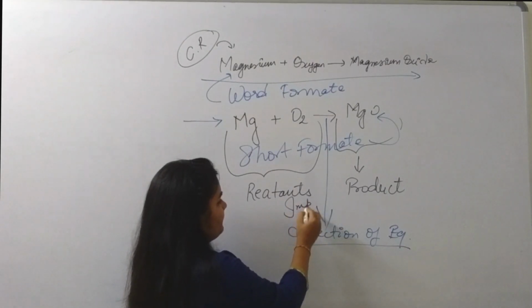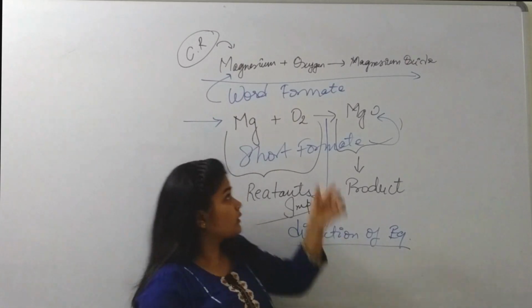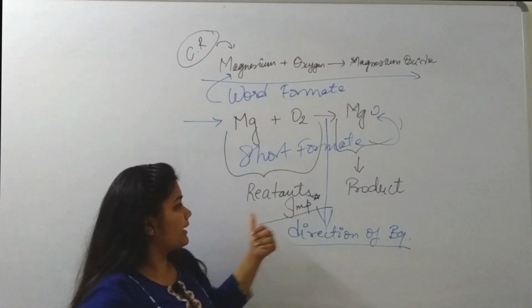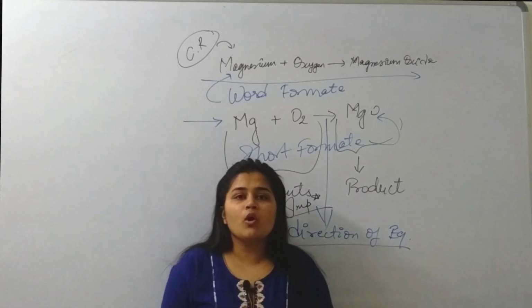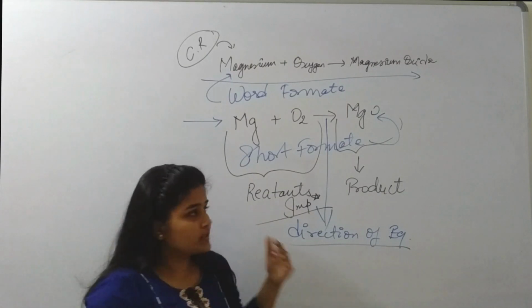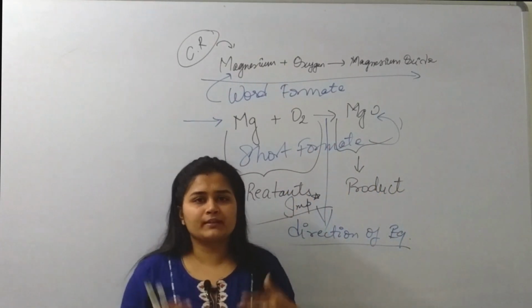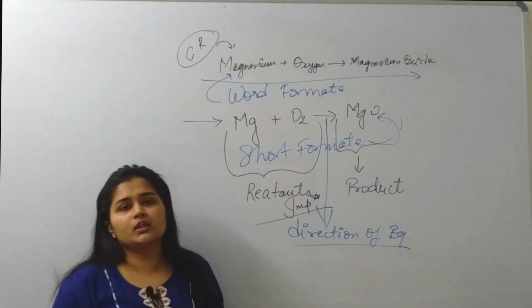Very important. It is frequently asked, what does the arrow between reactant and product show? It shows us the direction of the equation, whether it is going from product to reactant or from reactant to product. There are different types of reactions which we will study in further classes.